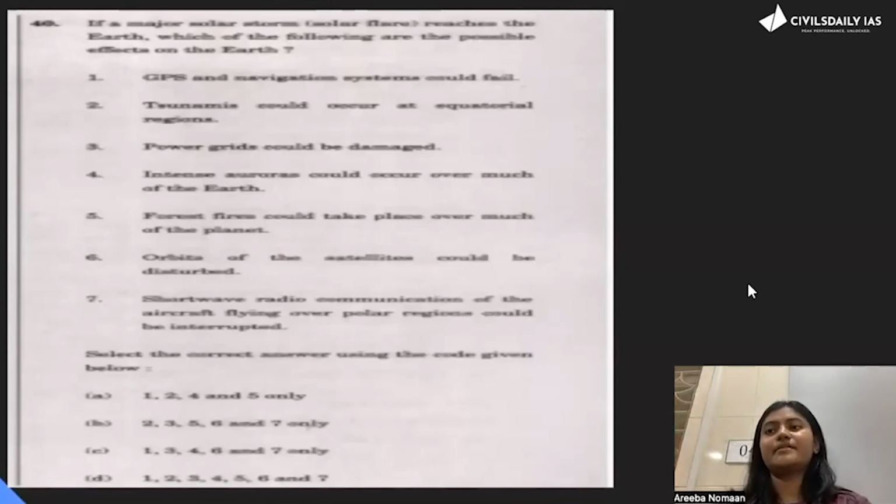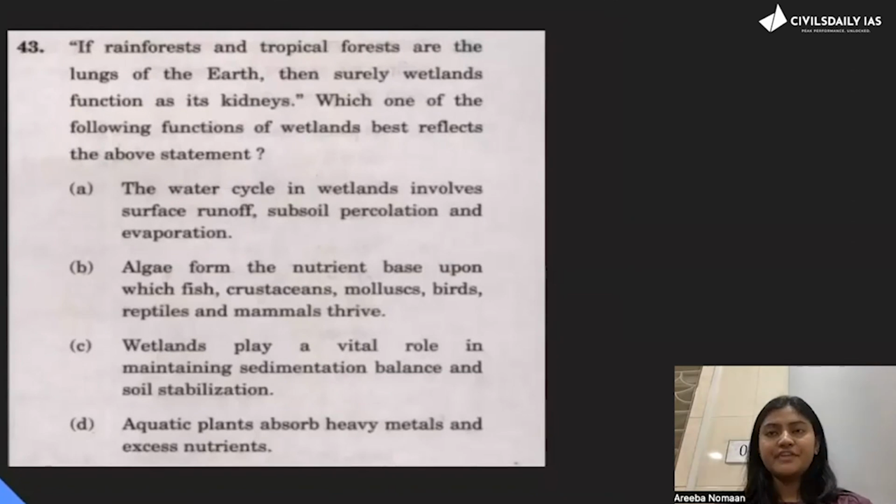Correct. Next. If rainforest and tropical forest are the lungs of the earth, then surely wetlands function as its kidneys. Which one of the following functions of wetlands best reflects the above statement? So if you know the function of kidney, obviously you know the function of wetland. It's a very easy question to solve, but a lot of people made a mistake because they were thinking about wetlands' function. What they forgot is they're asking wetland as a kidney, right?